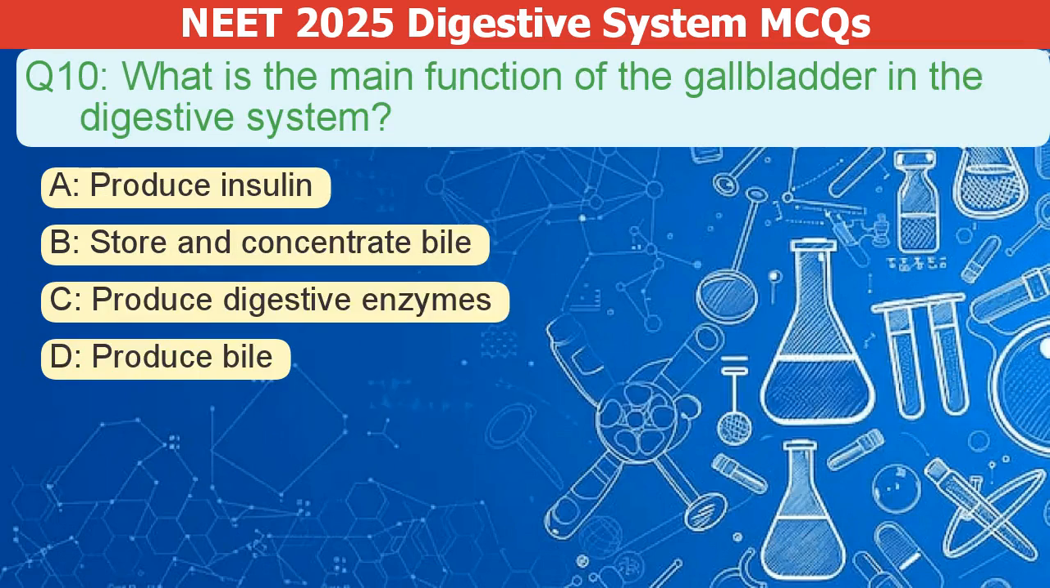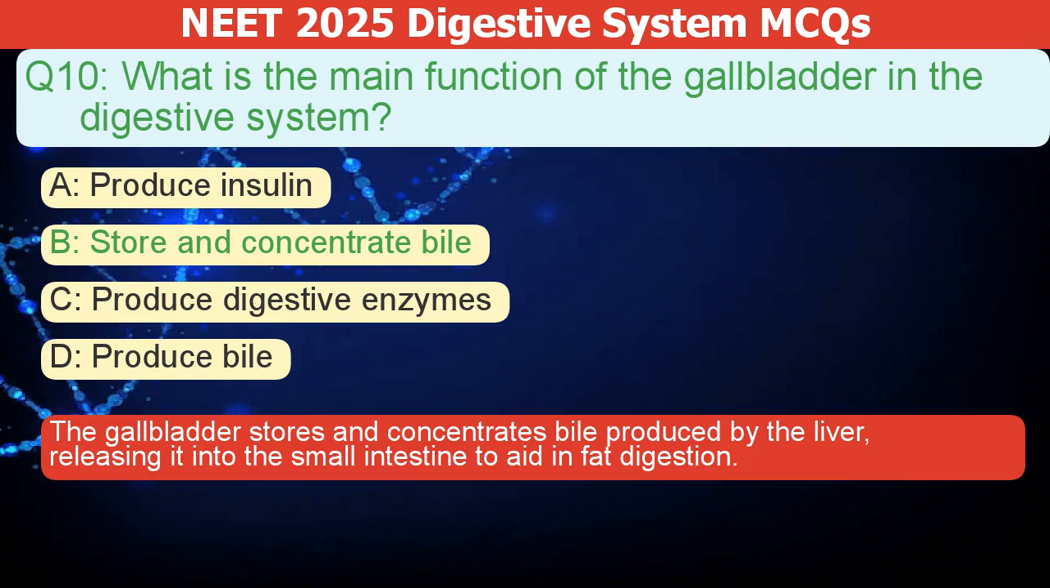What is the main function of the gallbladder in the digestive system? A. Produce insulin. B. Store and concentrate bile. C. Produce digestive enzymes. D. Produce bile. The correct answer is B. The gallbladder stores and concentrates bile produced by the liver, releasing it into the small intestine to aid in fat digestion.